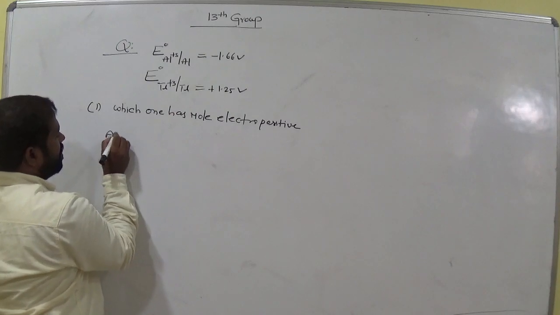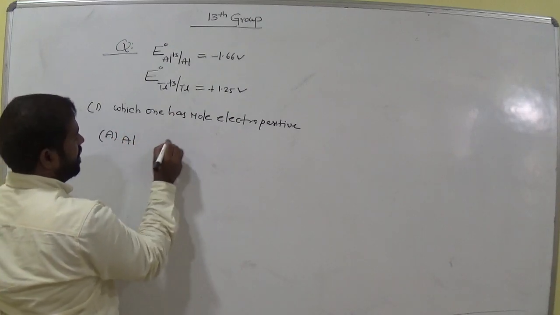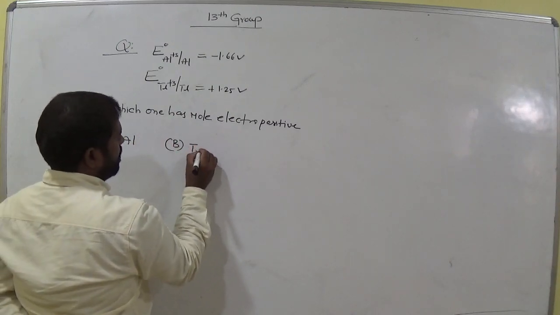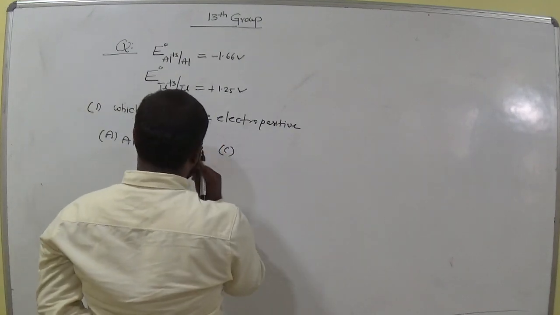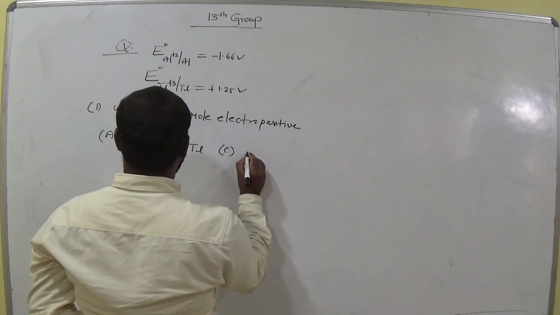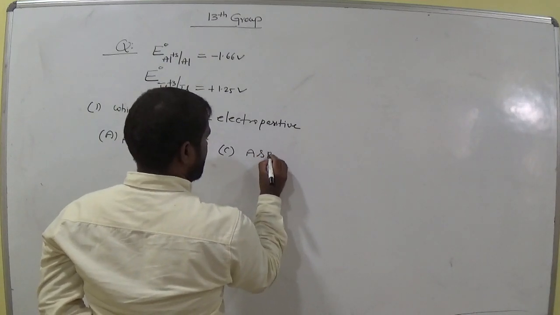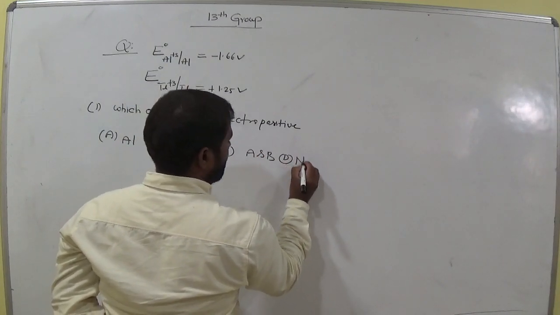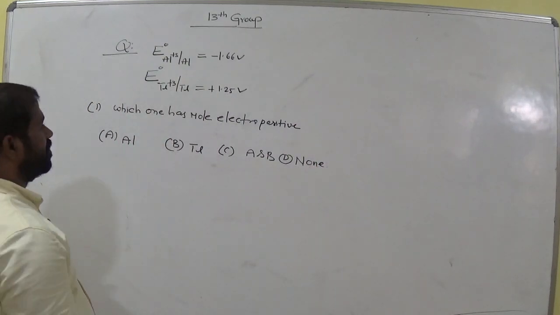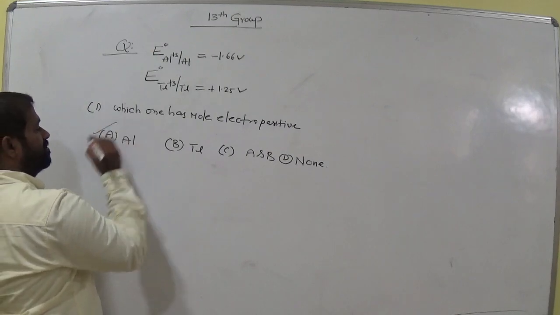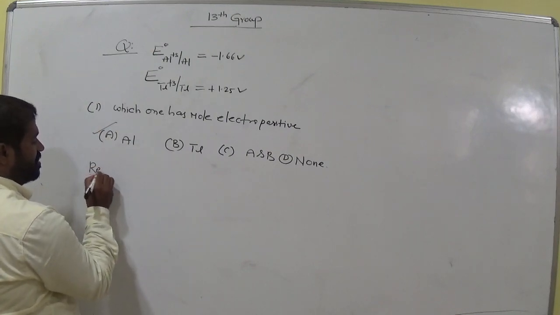Option A, aluminium. Option B, thallium. Option C, A and B. Option D, none. Which one is more electropositive? More electropositive is aluminium.